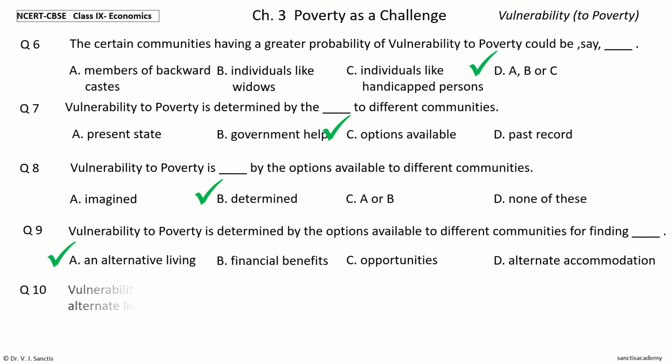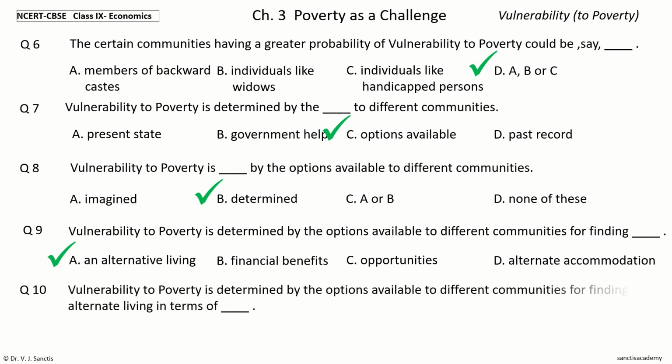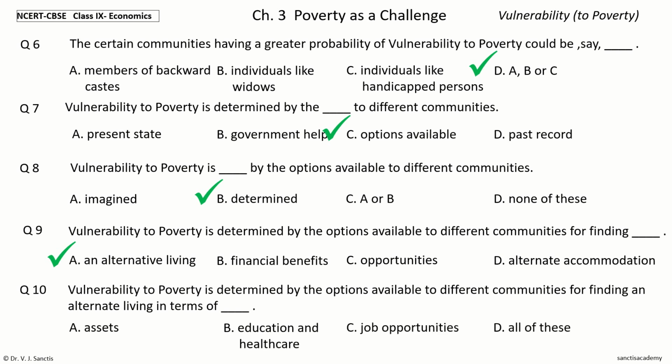Question 10. Vulnerability to poverty is determined by the options available to different communities for finding an alternate living in terms of dash. The options are assets, education and healthcare, job opportunities, all of these.